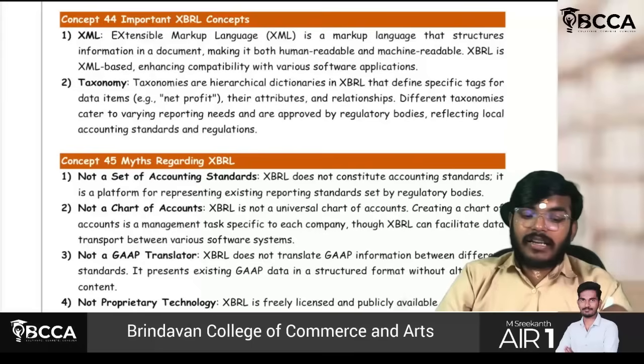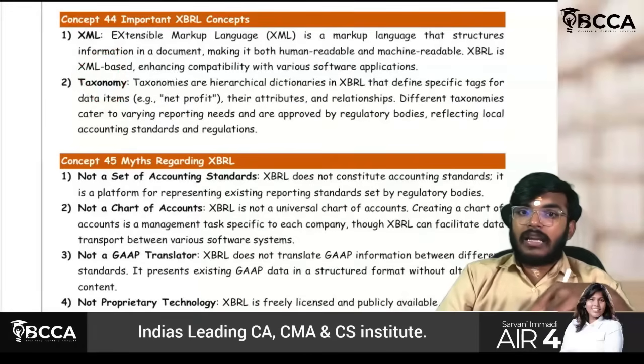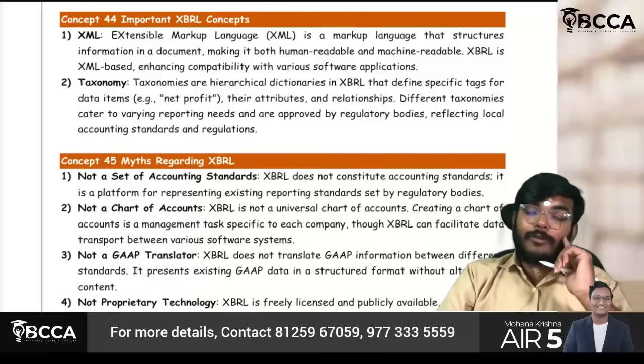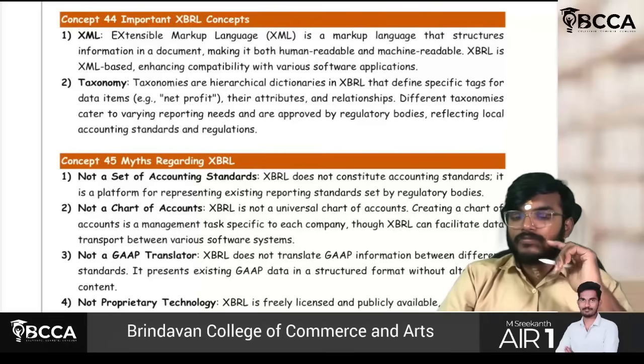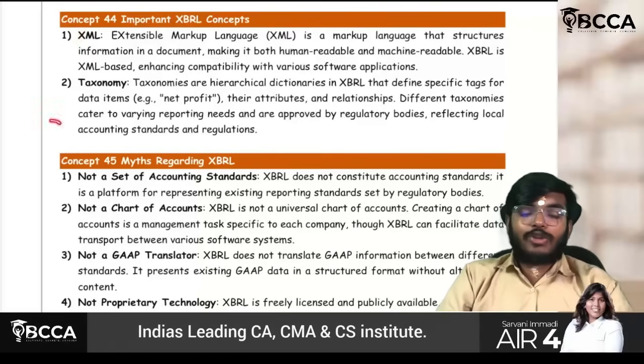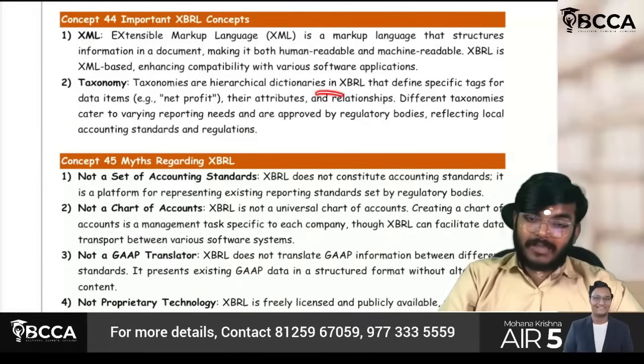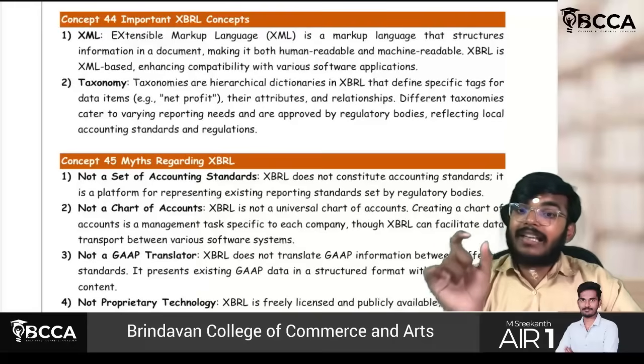XBRL is definitely XML based only. Therefore, it will be made compatible with other suitable software applications also. Just go through this. Taxonomy is nothing but a kind of dictionary in XBRL, which will be giving a few tags for a few items.